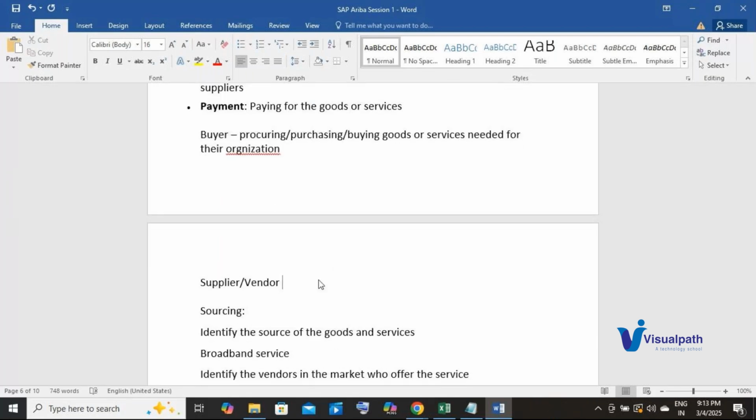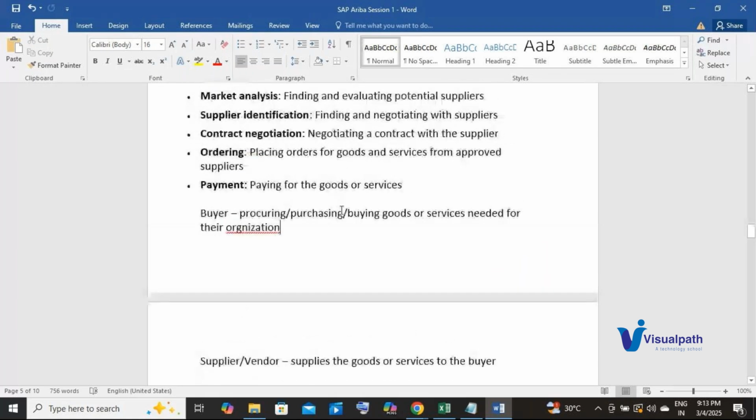The supplier or the vendor supplies the goods or services to the buyer. Okay, clear with these two terms, buyer and supplier or vendor? Any question here? Clear, okay. Now with these two parties established, let's talk about sourcing.